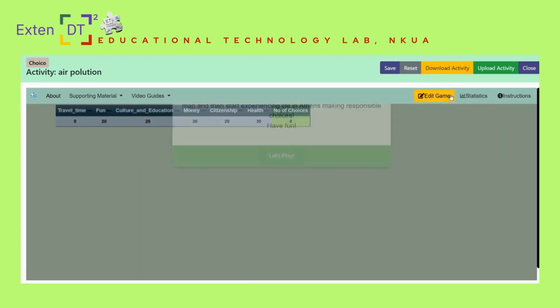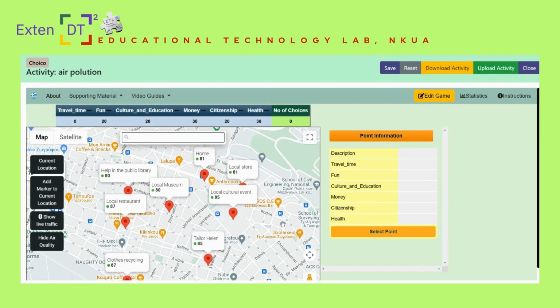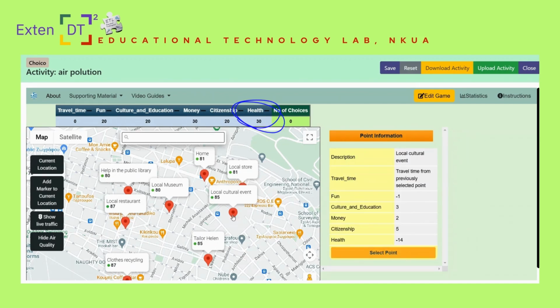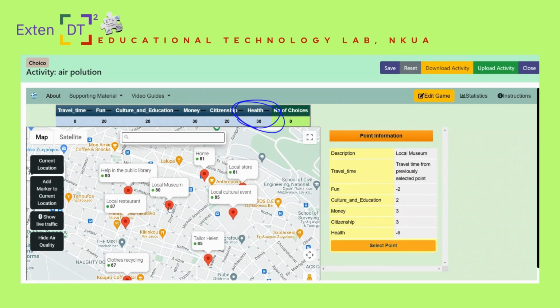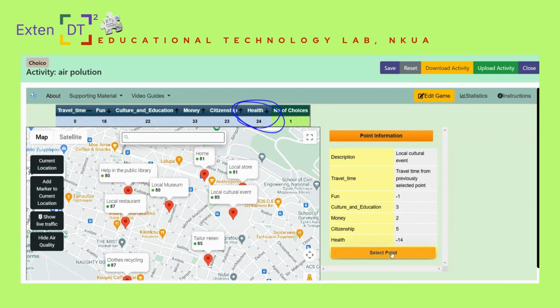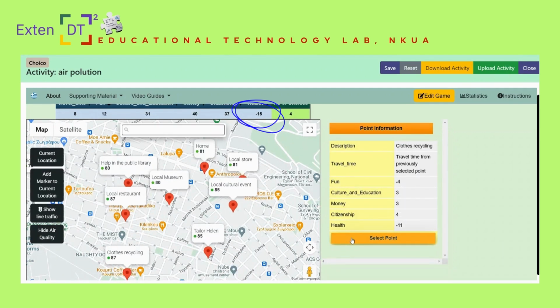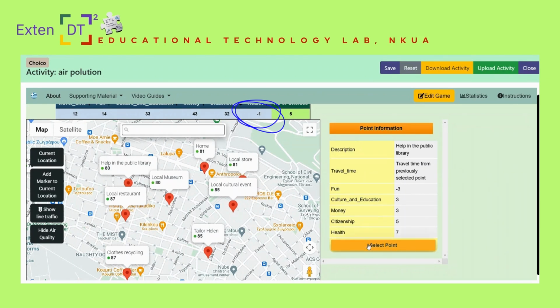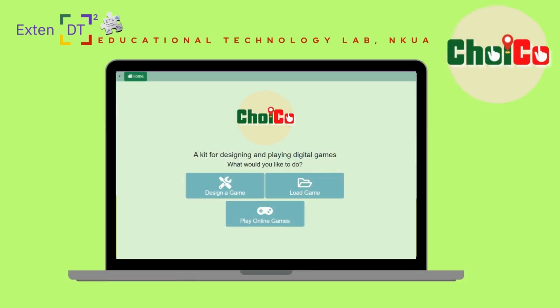By switching to Play mode again, we can see that our new field, Health, is added and has now the value 30. Different point options correspond to changes that are recorded in the field Health. In our example, each choice has negative or positive consequence on the player's health since health is influenced by the air quality. From now on, we can actually take into consideration the air quality of the point in order to decide whether it is suitable for sports or other physical activity.